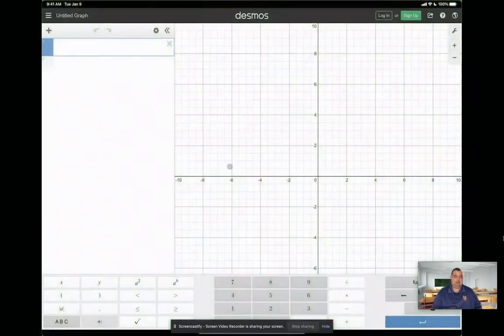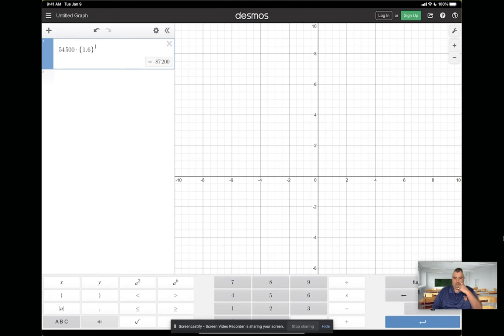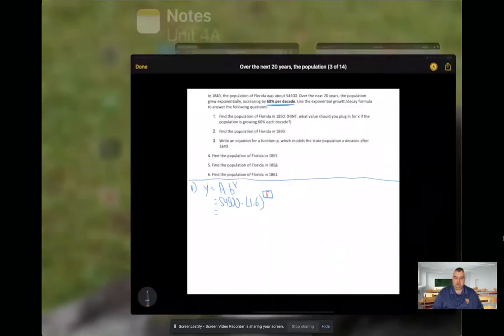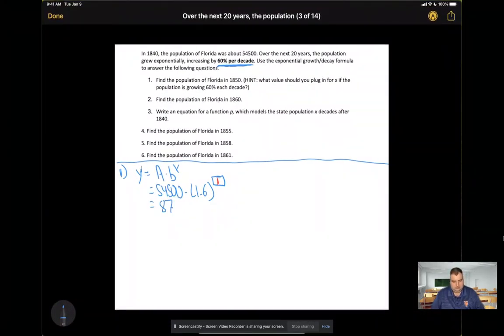So let's go to Desmos. 54,500 times 1.6 to the power of 1. And we get 87,200. So that is the population of Florida in 1850.